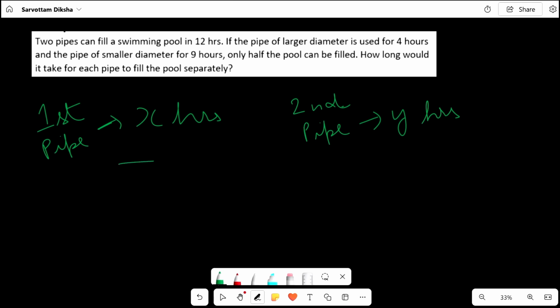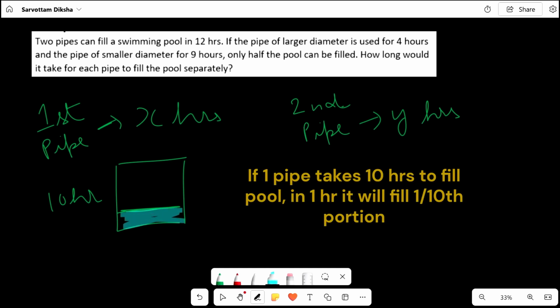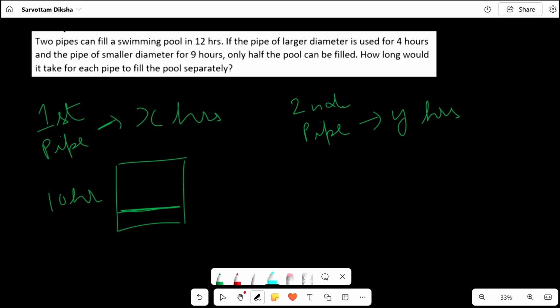To understand the concept, let me take an example. Let there be a pipe which fills the pool in 10 hours. So I divide the pool into 10 equal portions. Definitely one out of 10 portions will be filled in 1 hour. So 1/10 of the pool gets filled by the pipe in 1 hour.